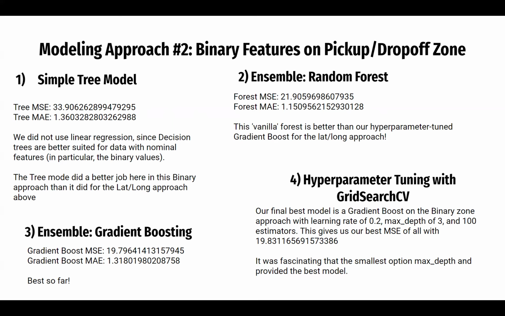And so we moved to ensemble again, creating a parallel between the different approaches to compare them. So our random forest brought us all the way down to 21.9, a massive improvement from our baseline, which, if you remember, was around 40 a few slides back. And then again, we continued to gradient boosting and started tuning some hyperparameters and found that the best we could get was 19.8.